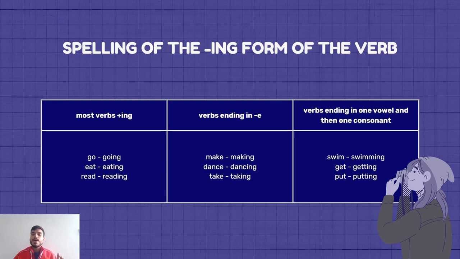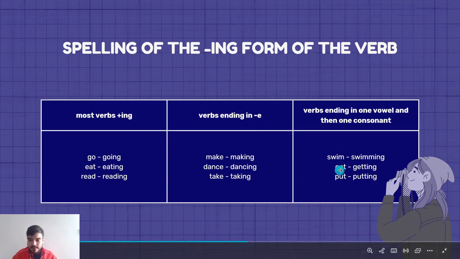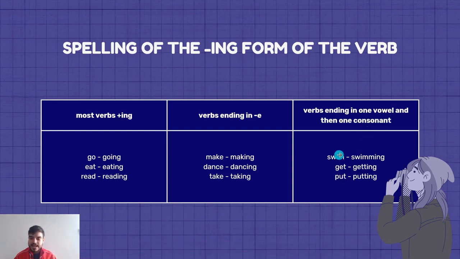Now those verbs ending in one vowel and then one consonant. One vowel: A, E, I, O, U. Vowel I, E, U in this case, and then a consonant M, T, and T. So you need to double the consonant. The last consonant, you double it. You copy it again, and then you add your ing.